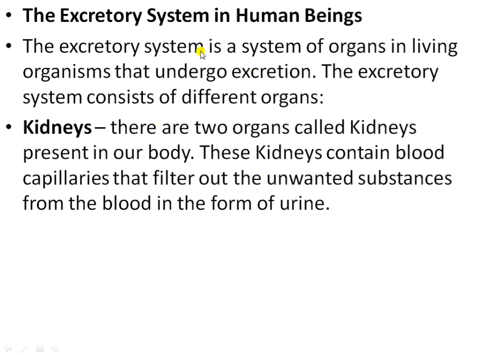The kidneys are two organs present in our body. These kidneys contain blood capillaries that filter out the unwanted waste substances from the blood in the form of urine. There are two kidneys, one on either side of the backbone in the abdominal cavity. They are the main excretory organs. Kidneys filter the blood and remove the waste in the form of urine.